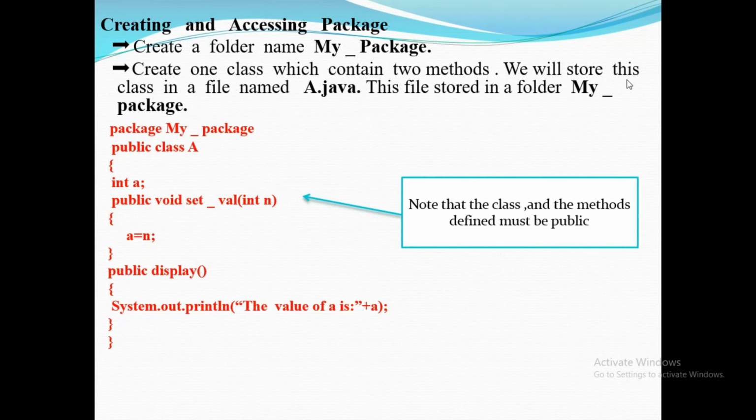Create one class which contains two methods and store the class in a file named A.java. This file is stored in the folder mypack. Here is the example: package mypack. So mypack is the package name, and the class name is A. Here is one variable, int a, and the method public void setValue of int n, so a equal to n. Then the display function, which is a method, so the value of a is displayed.